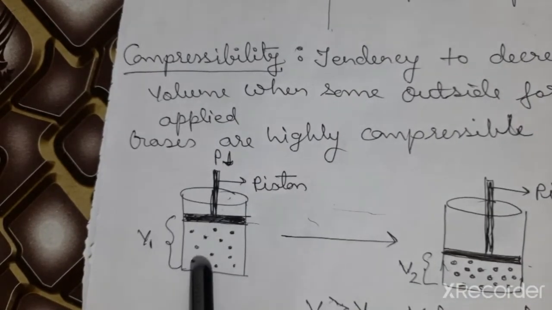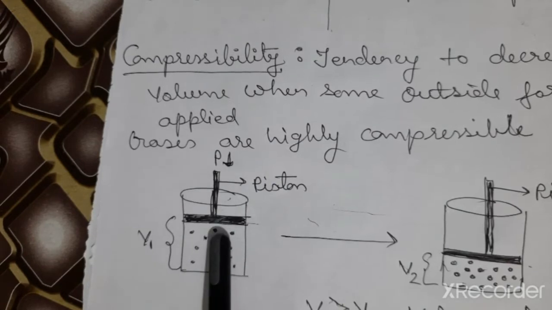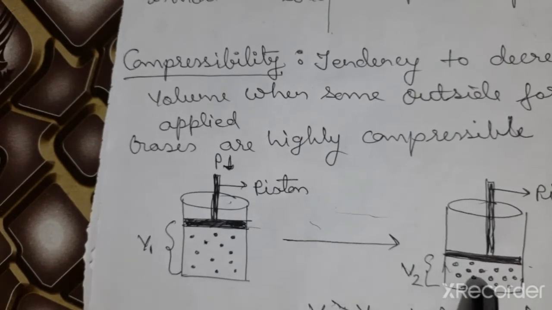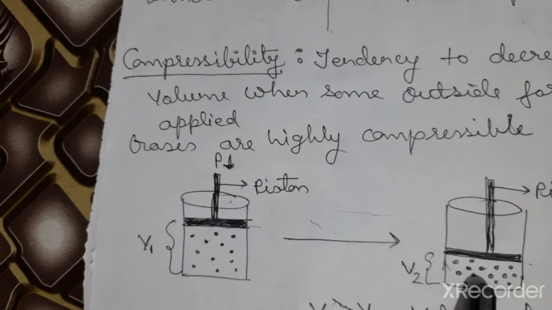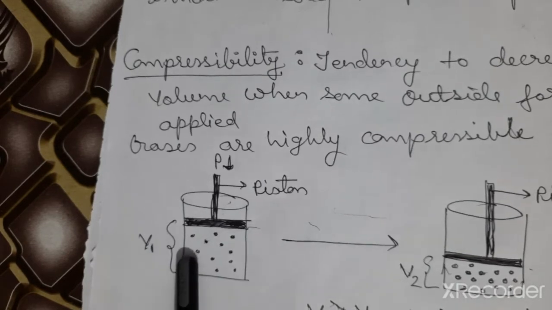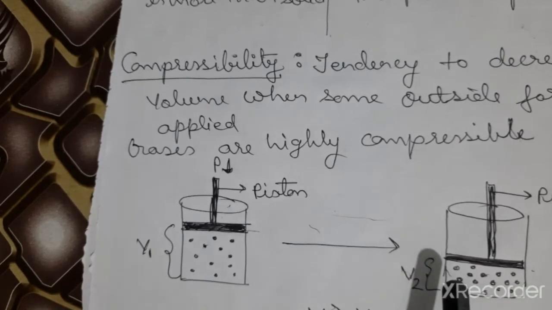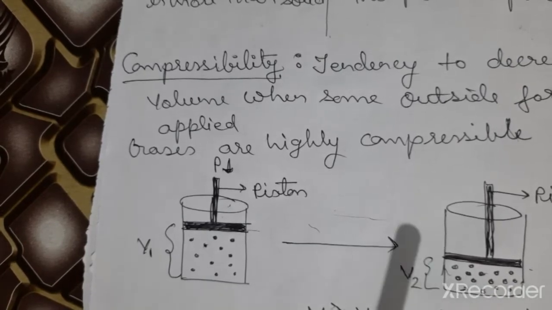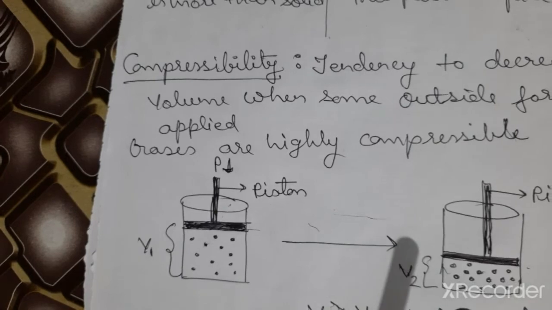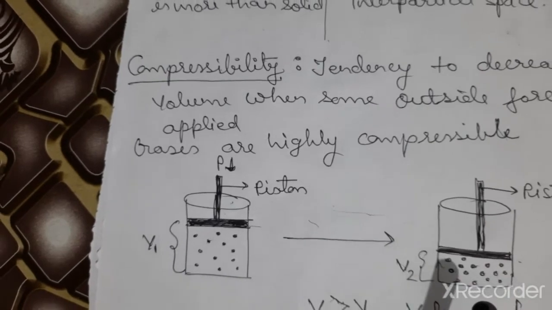So we observe that on applying pressure, gases decrease their volume. When an outside force is applied, if the volume of the matter decreases, we say it is compressible. And this happens in the case of gases.